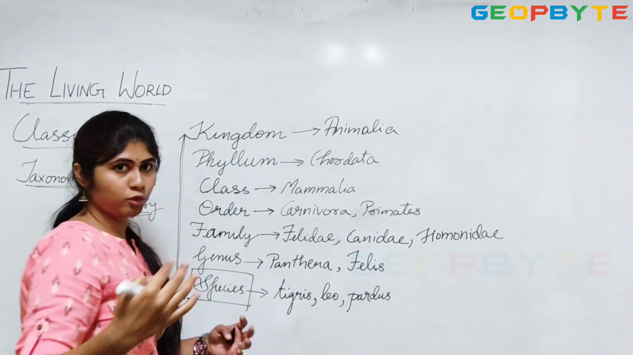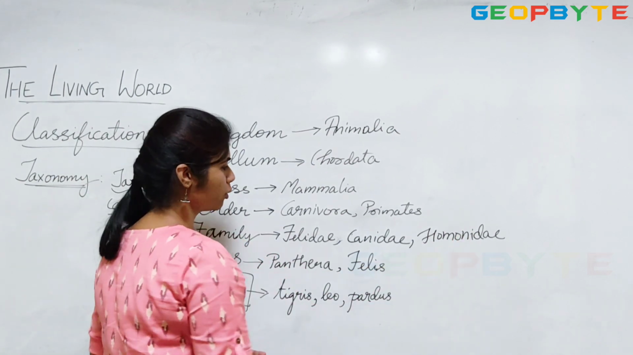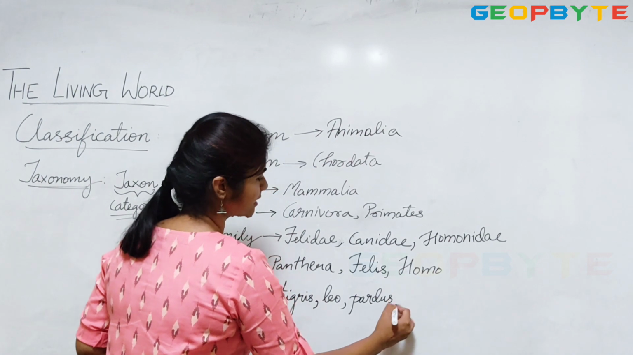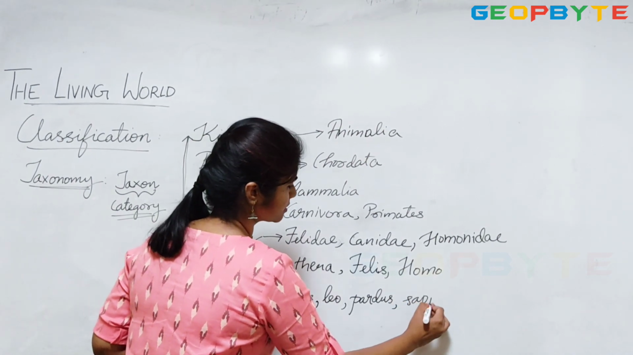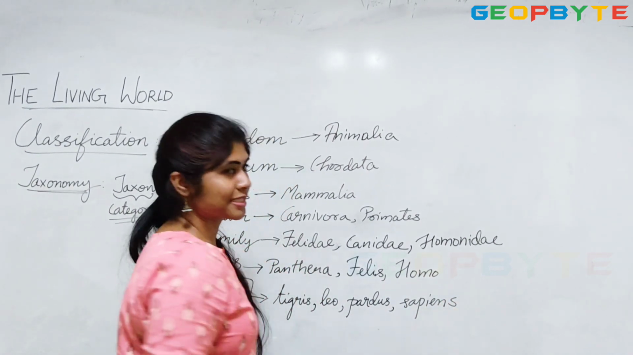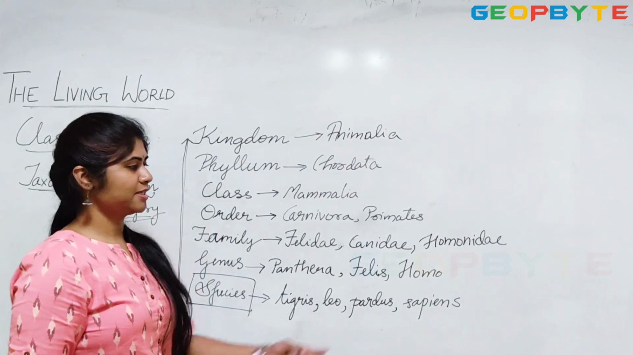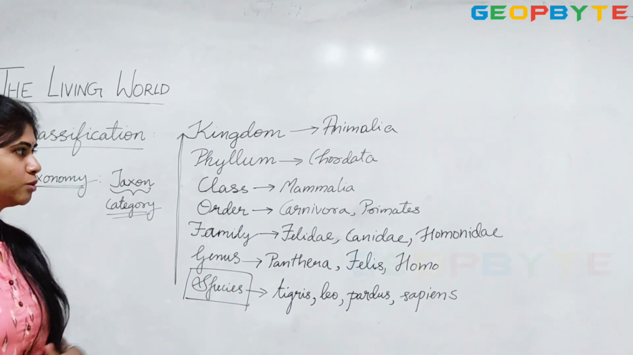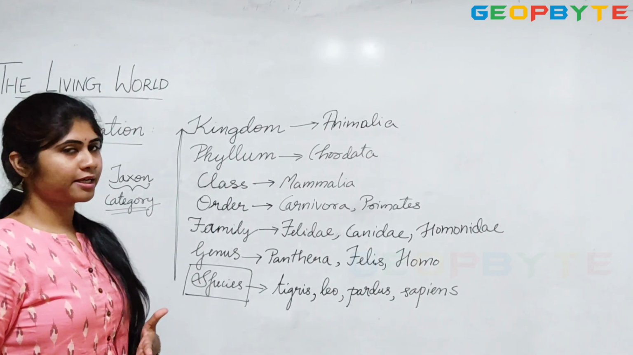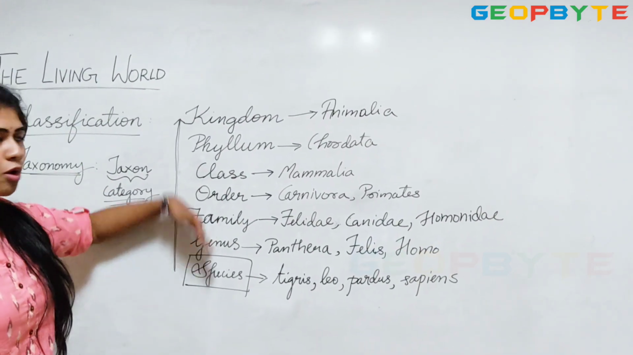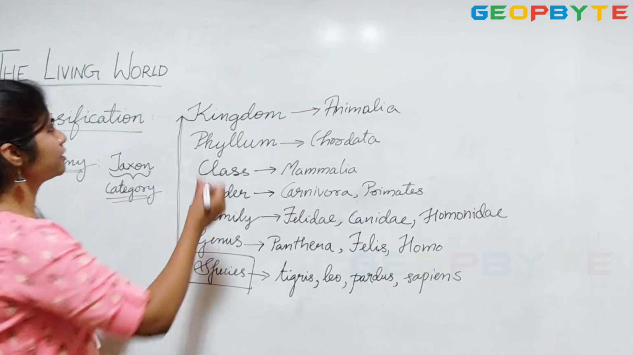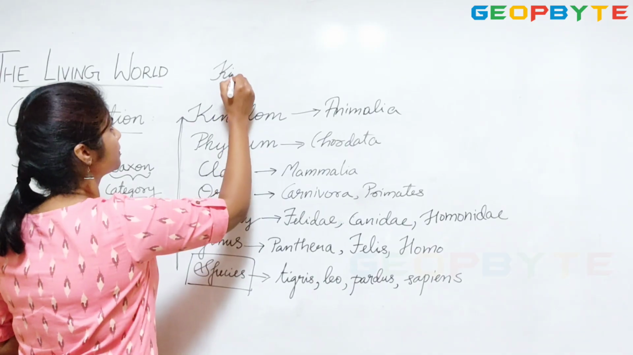So all human beings belong to this family Hominidae. The genus will be Homo and the species will be sapiens. So the scientific name of a human being is Homo sapiens. Now, when it comes to students, they usually tend to forget this order. So we will have a short form for this. You can remember it in this way.